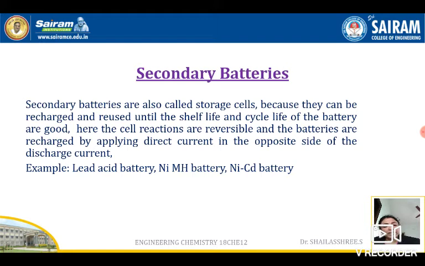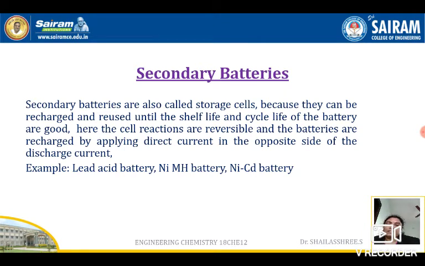The reaction will become reversible and it will be replacing the active components in their original place. When the active components are replaced fully, the battery will show 100% full. Okay, so the secondary batteries are called storage devices or storage cells because they can be recharged and reused until their cycle life is good.